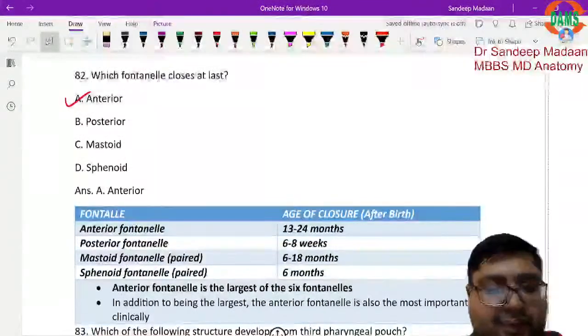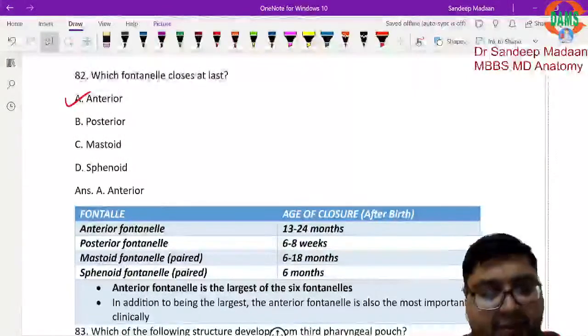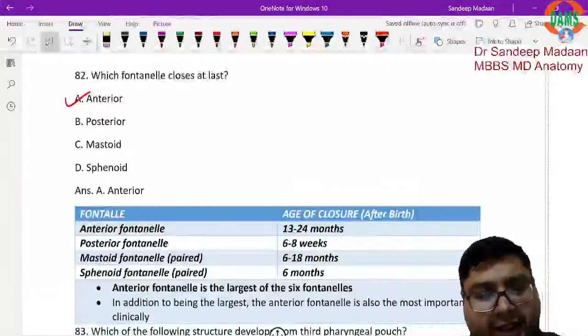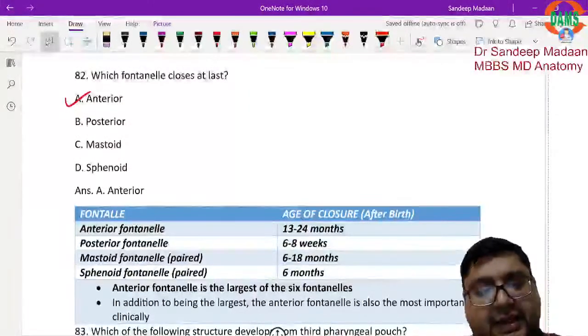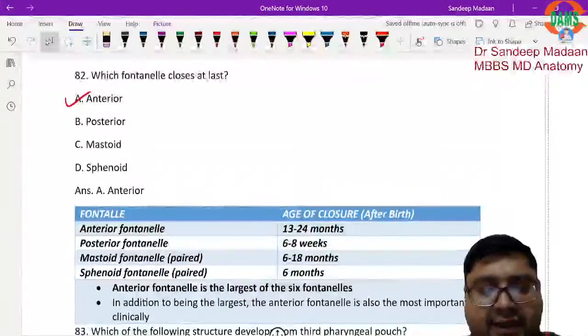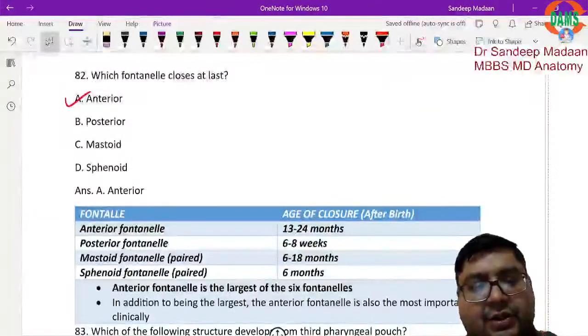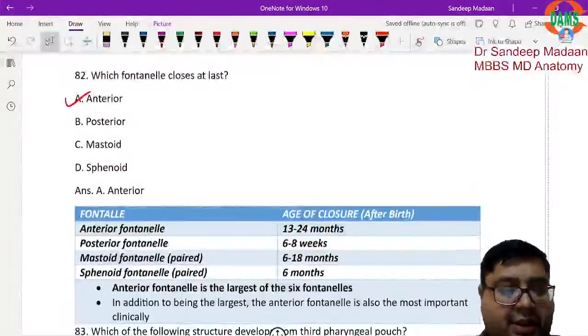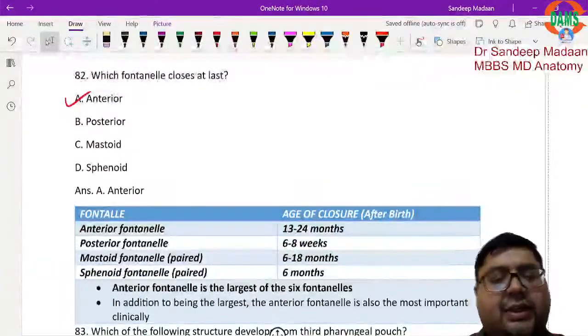So first is posterior, and after that at 6 months, which one? Sphenoid. At 6 to 18 months? Mastoid. At 13 to 24 months? That is anterior. So anterior is the largest, the most important, and the one which closes at last, and posterior is the one which closes at first, the earliest.